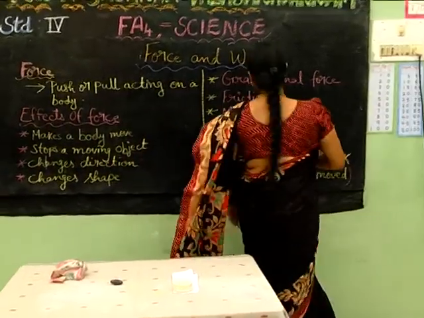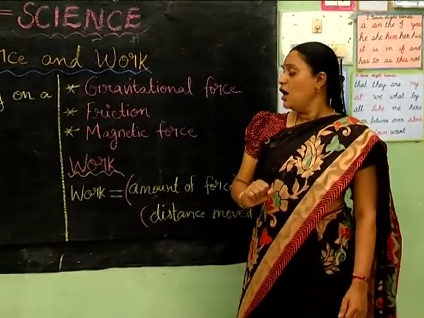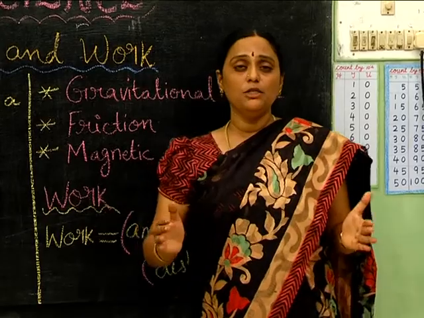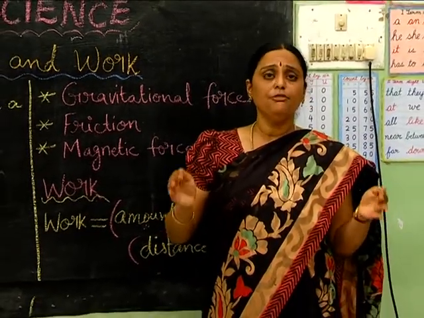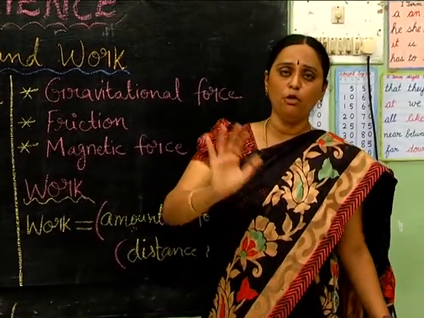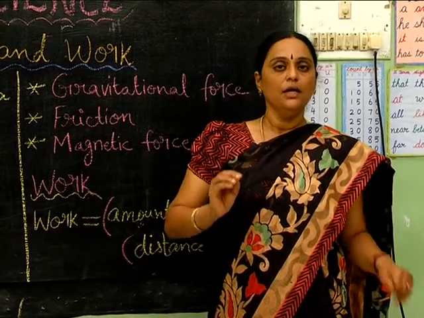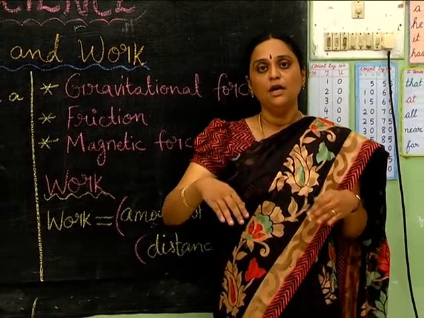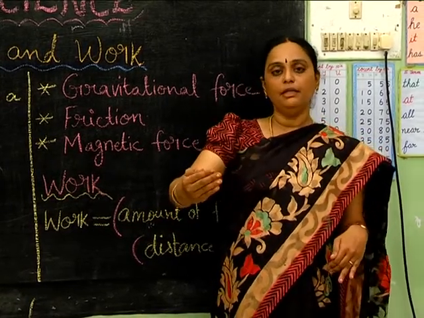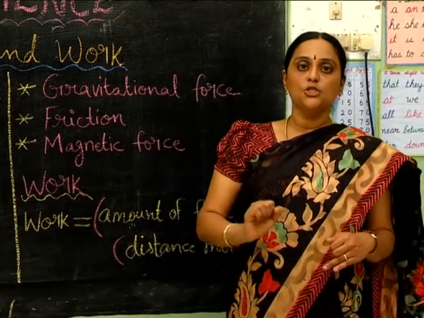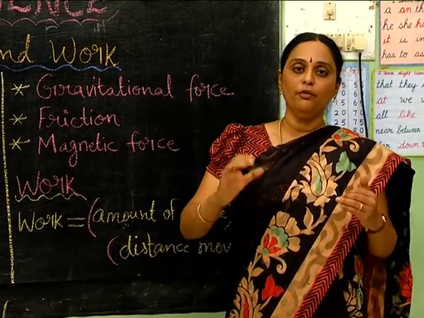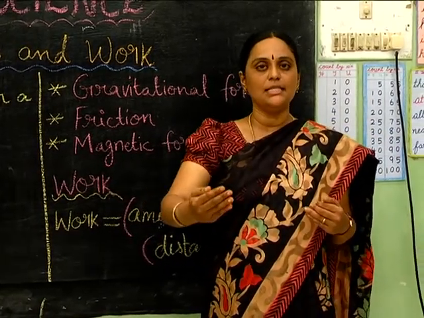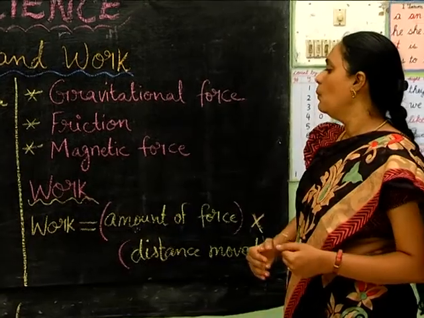Next, we know that force is needed to move an object. How much force is needed? How do we come to know that? The force we need depends upon how heavy the object is. If the object is very heavy, then we have to apply more force. But if the object is light in weight, very little force is enough. Similarly, if we have to move an object over a long distance, we have to apply more force than when we have to move it a shorter distance. So the force needed to move any object depends upon how heavy the object is and how far the distance has to be moved.